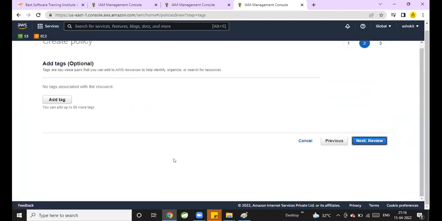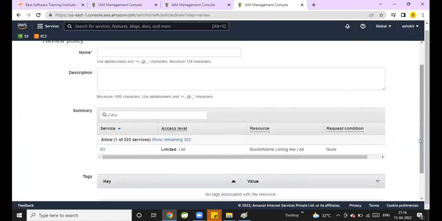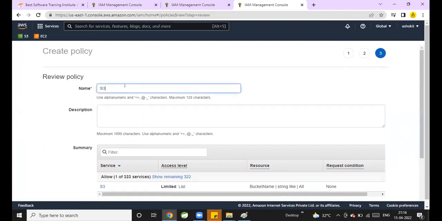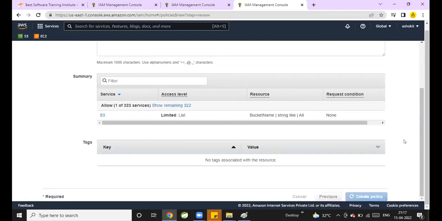Click on next tag. Click on next review. Now review policy. Give the name as S3 list bucket. This is my policy name. S3 list bucket. Click on create policy.